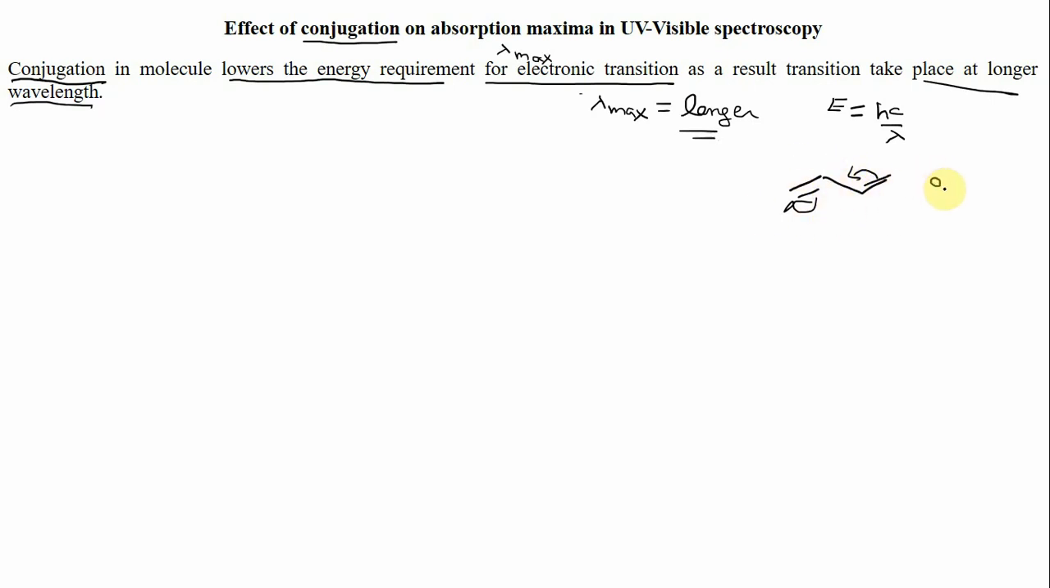Or conjugation can also take place when there is a lone pair of electrons on an atom adjacent to the double bond. In this case also, the lone pair of electrons can be delocalized. This kind of delocalization, due to pi bonds at alternating positions or due to a lone pair adjacent to a double bond, is called conjugation. It always lowers the energy requirement for electronic transition and shifts lambda max towards the longer wavelength. So let us see how it does.